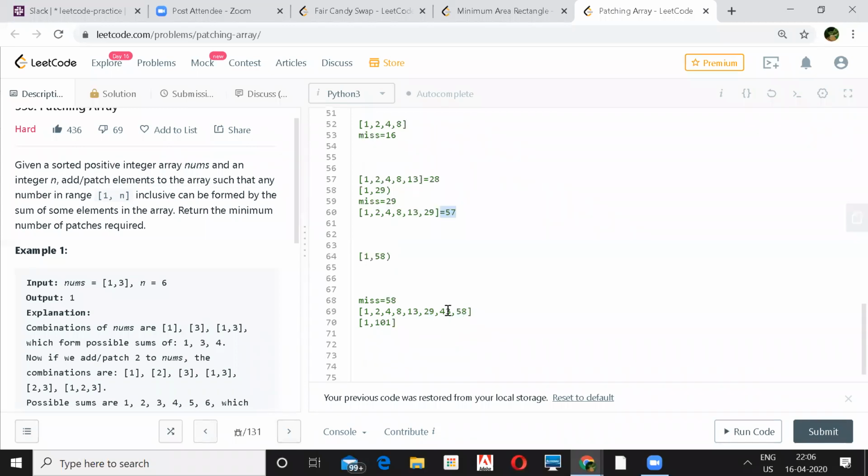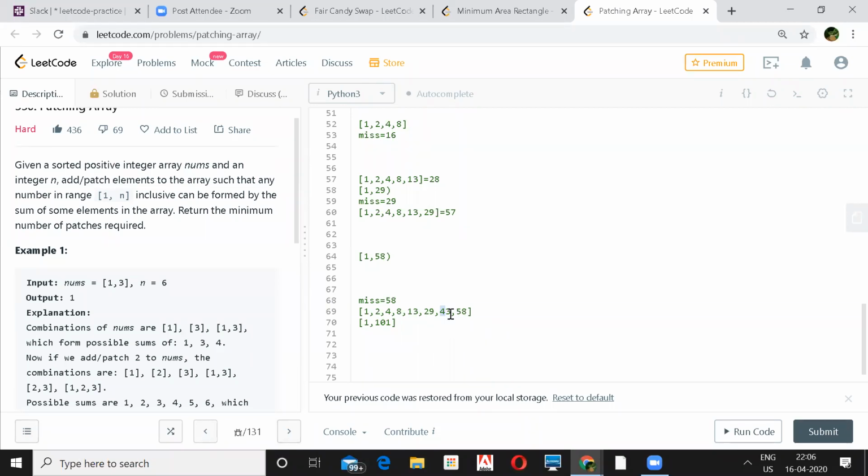We can add 40 to the 40. Your array number is less than the missing number, so it's better to take the array number. Whichever is least among the miss and the next number of the array, that is what I'm trying to append to the array. If you find that the next number in the array is larger than your miss, then we'll add the miss to that. But anyway, the array inputs have to be taken at any cost, right? That's also one thing, that array input.